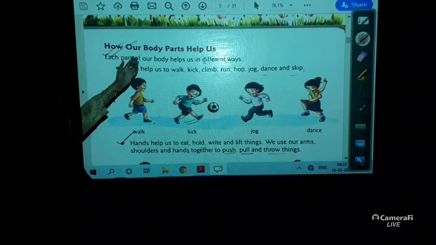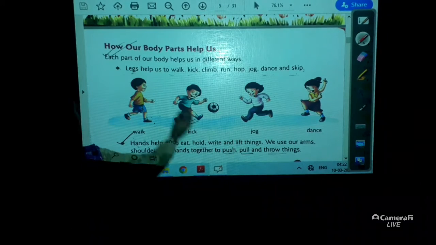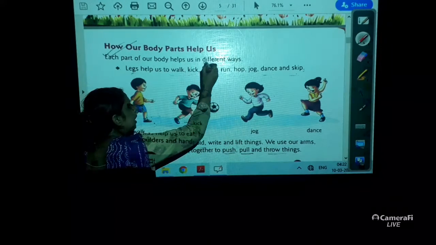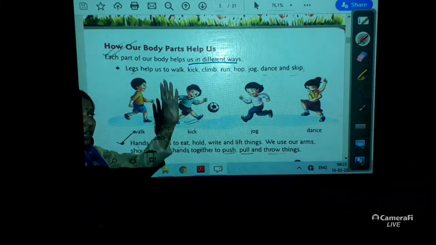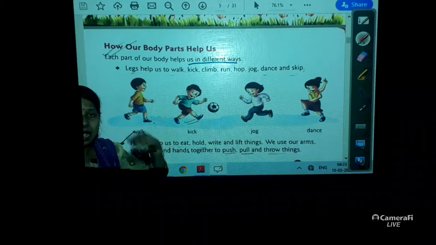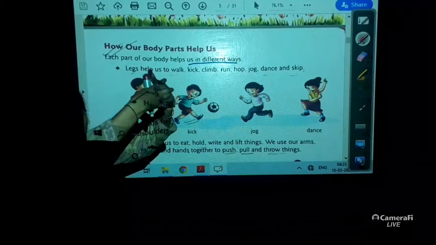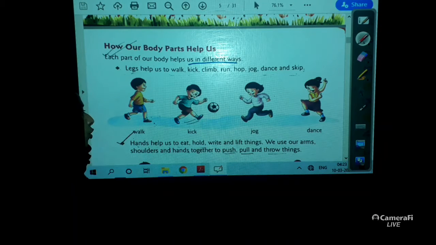So how do our body parts help us? Each part of our body helps us in different ways. Why is it different? Because the work of our hands is different and the work of legs is different, but they act together so that one can do their daily work.